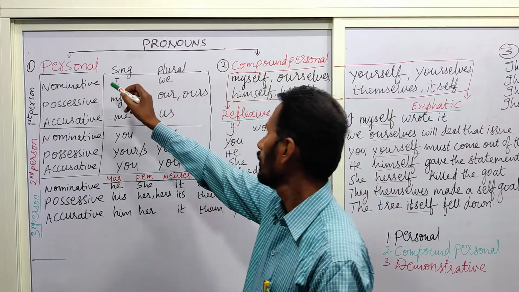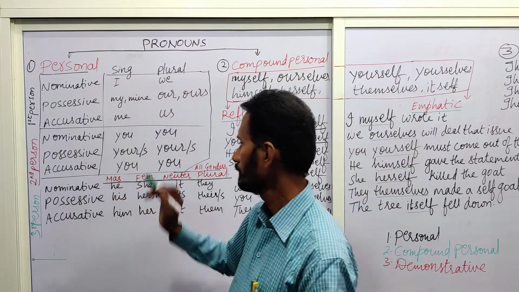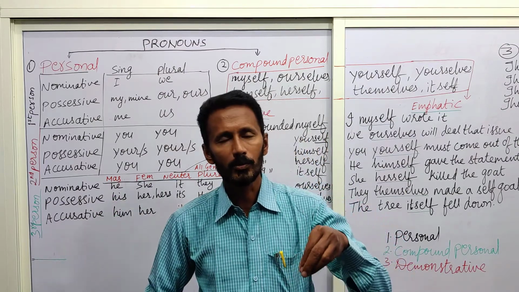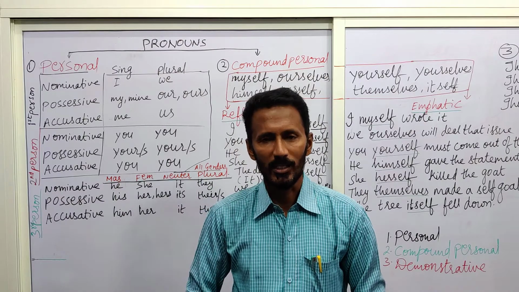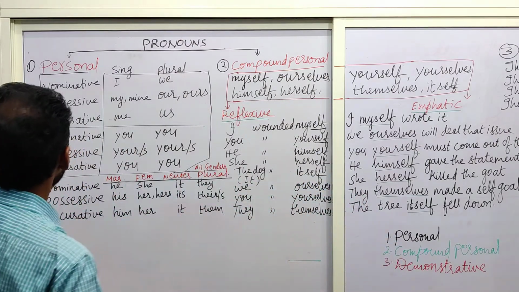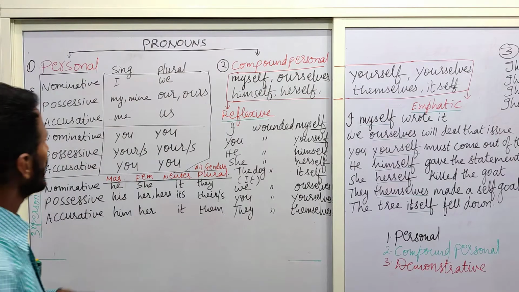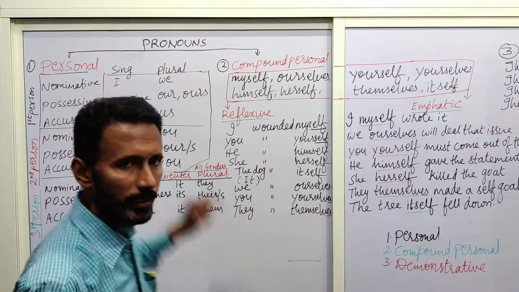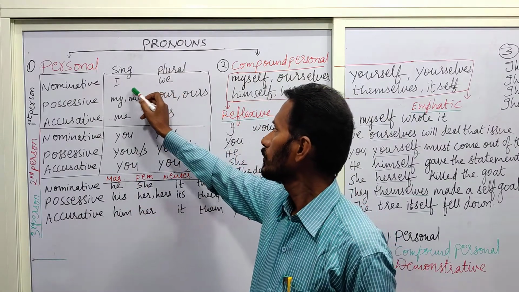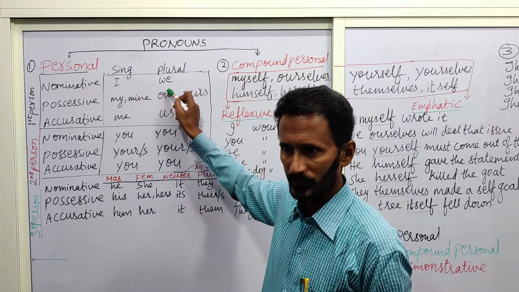Now these are about personal pronouns. Now going into a little bit of depth of these pronouns. In the first person singular we say I. The same is used in the plural as we.